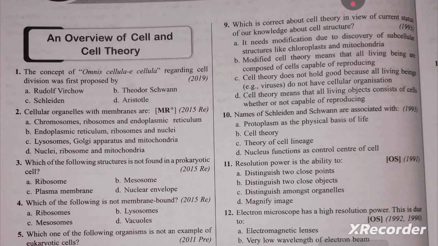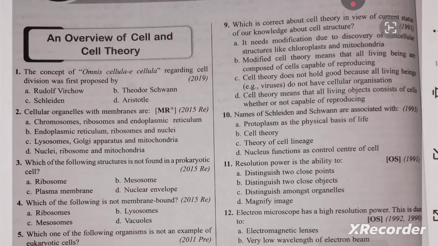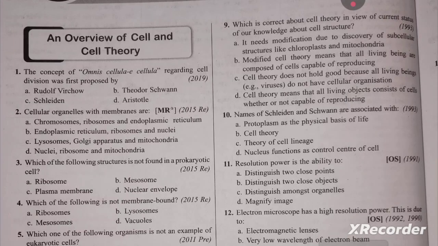Today we discuss some important MCQs based on cell and cell theory. The first question: the concept of omnis cellula e cellula regarding cell division was first proposed by. The cell theory was first discovered by Schleiden and Schwann, and this theory was modified by Rudolf Virchow in 1855. So the correct answer is Rudolf Virchow. Option A is the correct answer.